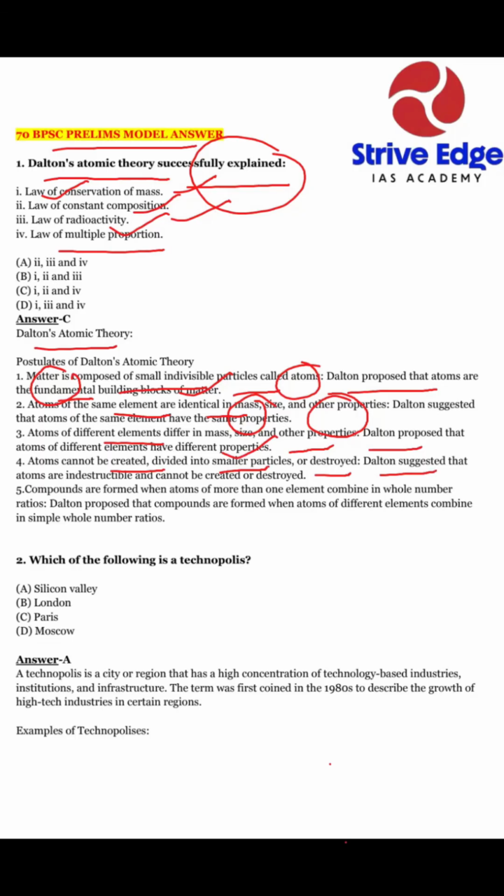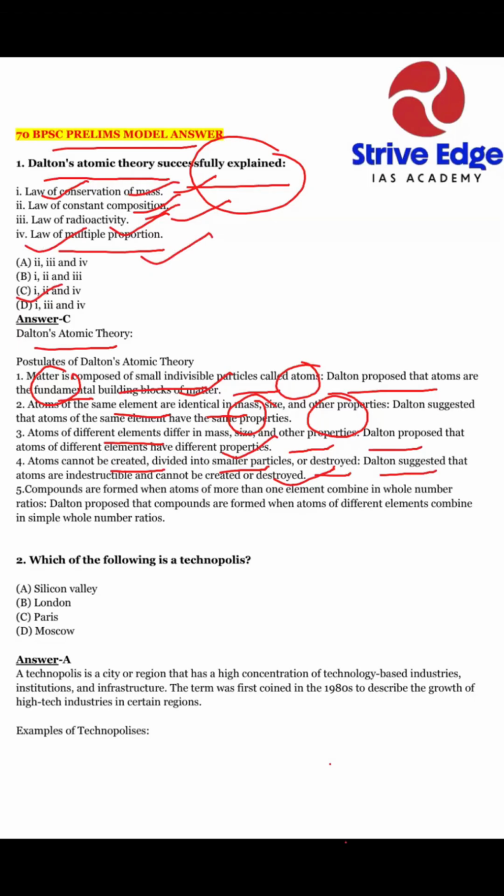So the law of multiple proportion, option 4, is right. Our answer is option C, where law of conservation of mass, law of constant composition, and law of multiple proportion are right.